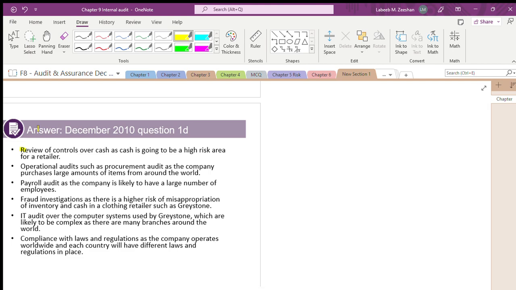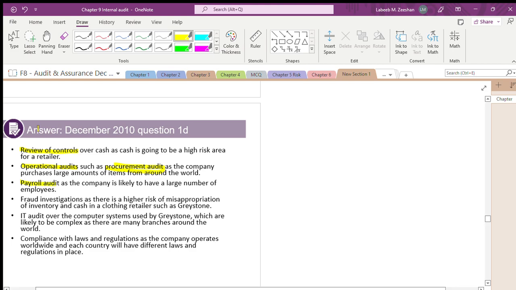They will review the controls of cash, as cash is going to be a high risk area. Which types of audits will they do? Operational audits, procurement or purchase audit, sales audit, non-current assets register audit. Procurement audit we think is very risky. Why? Because it involves purchases.